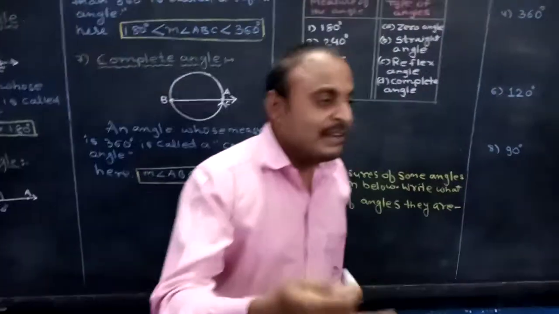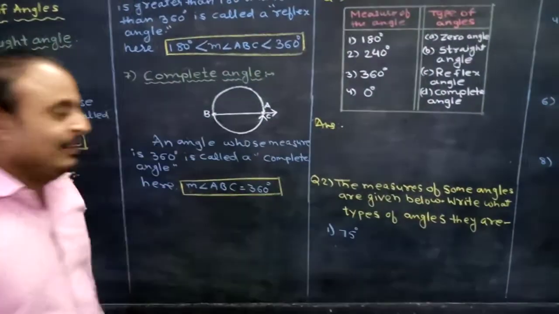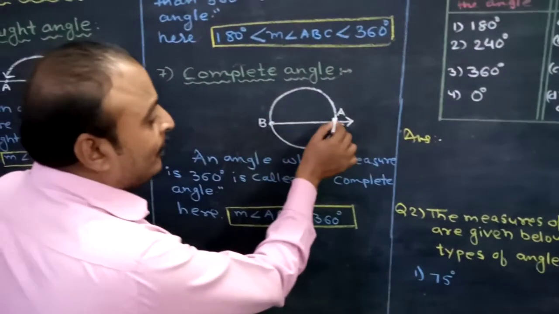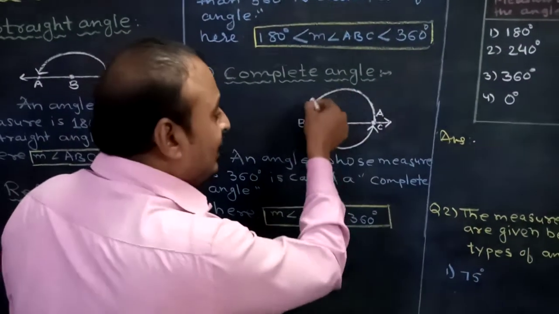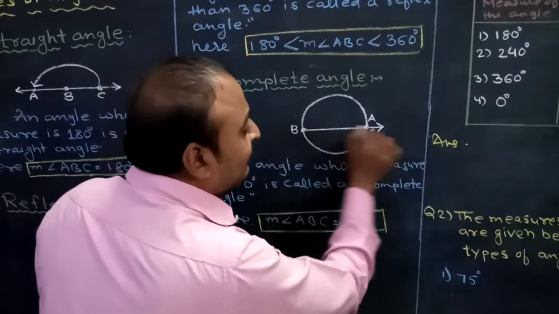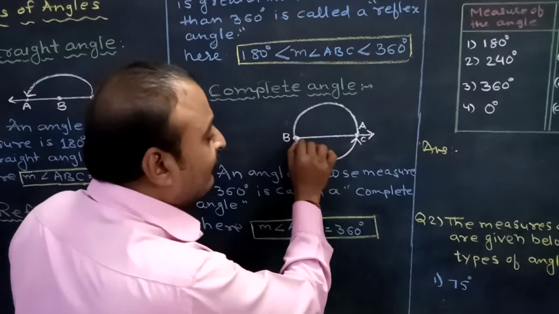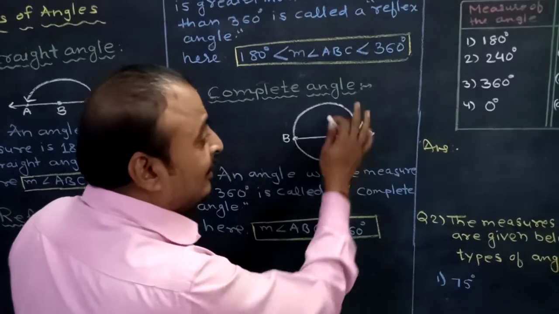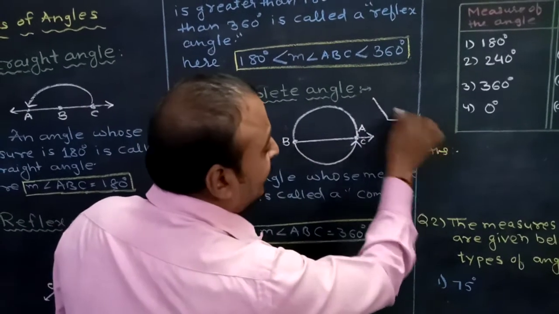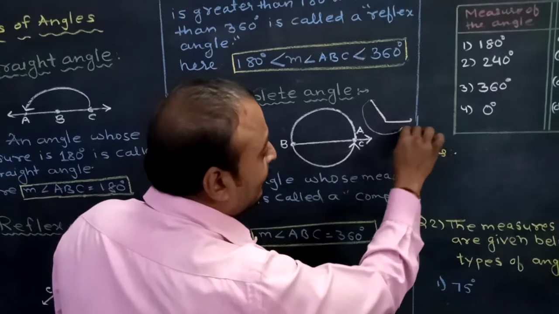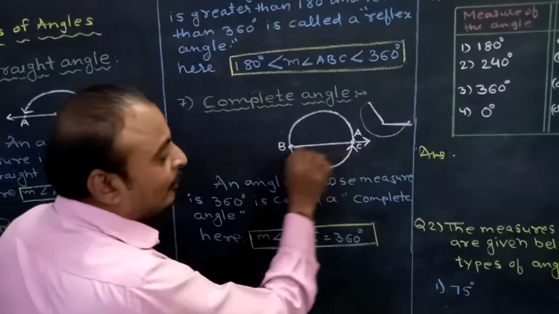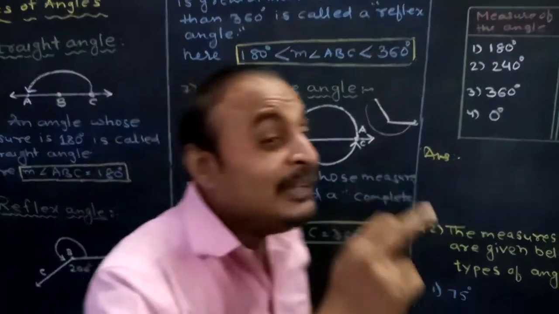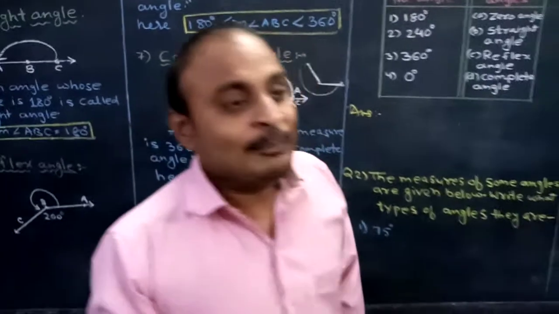Now our next type of angle is complete angle. Suppose this is our first arm ABC, and if I draw an angle which will completely fall on this arm itself, that will come on this same arm. For example, this is BC. If you made an angle from here, and the second arm of the angle, this is your first arm, this is your second arm, if it rotates and comes exactly onto this same arm, and both are one on top of the other, then here there is the formation of a complete circle.